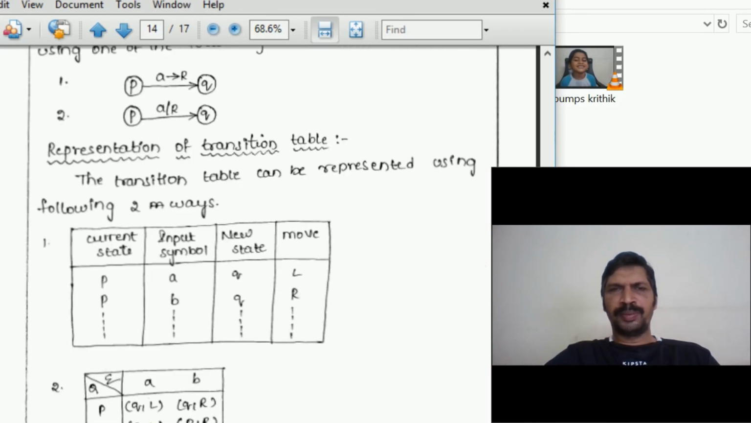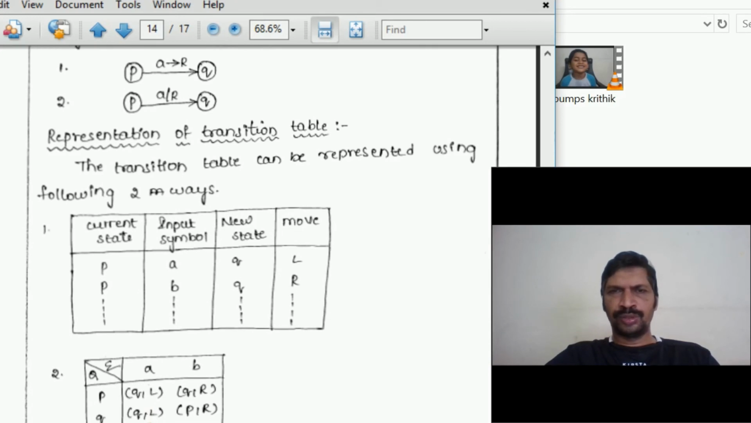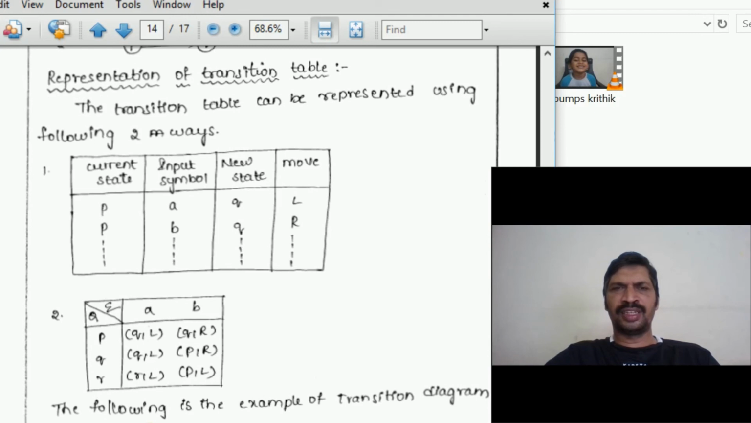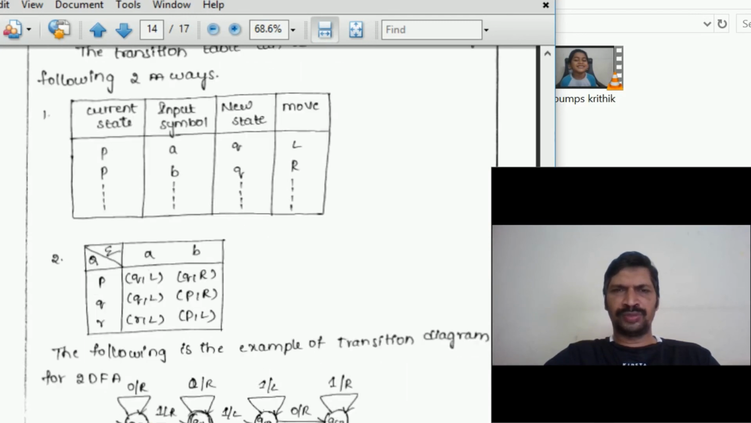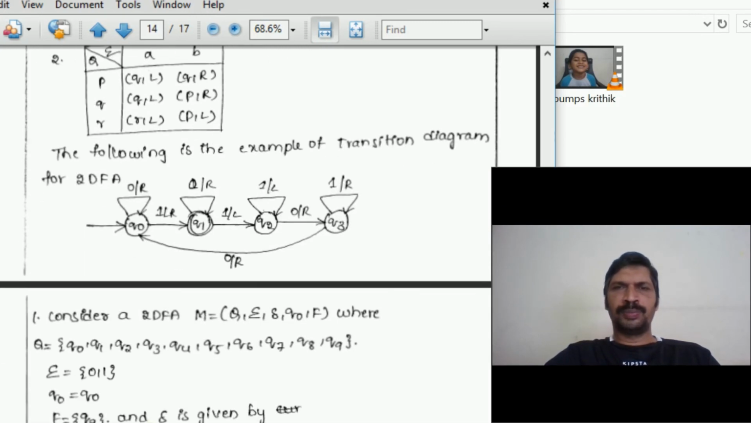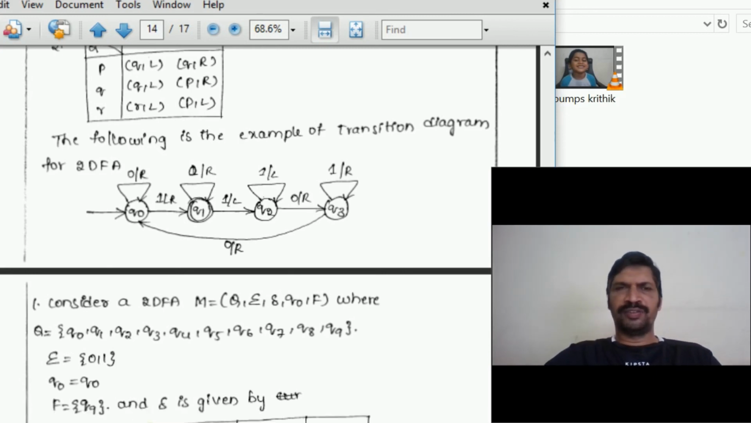A two-way DFA can be represented with current state, input symbol, new state, and the direction of the head move, left or right. These are the two ways of representing a two-way DFA. Okay, example diagram for the two-way DFA. State Q0: if the input is 0, the head moves towards right. If the input is 1, the head moves towards right. Like that, this is the two-way DFA diagram.